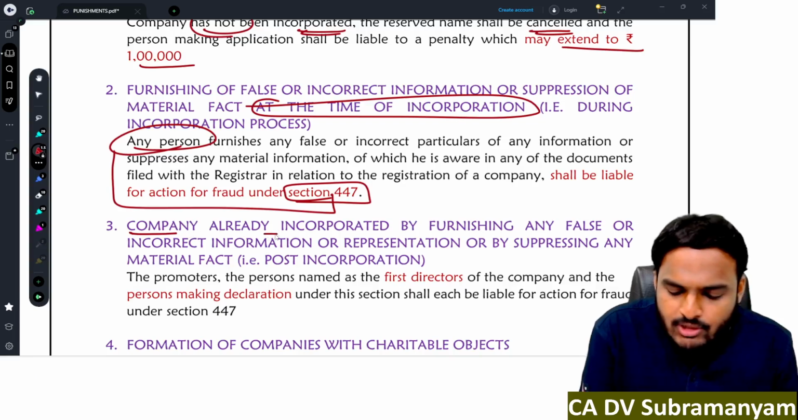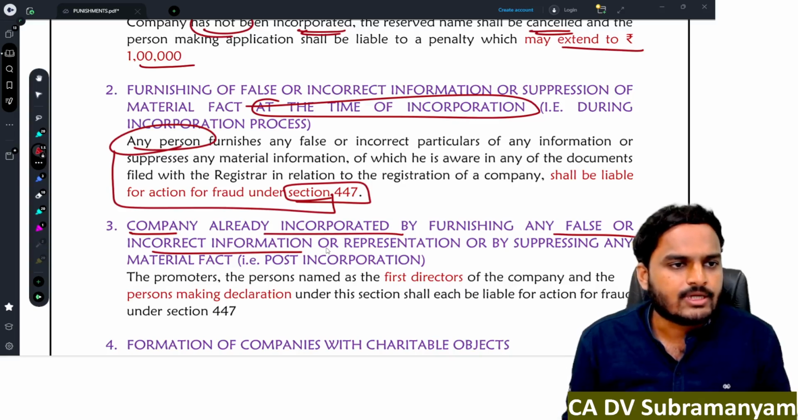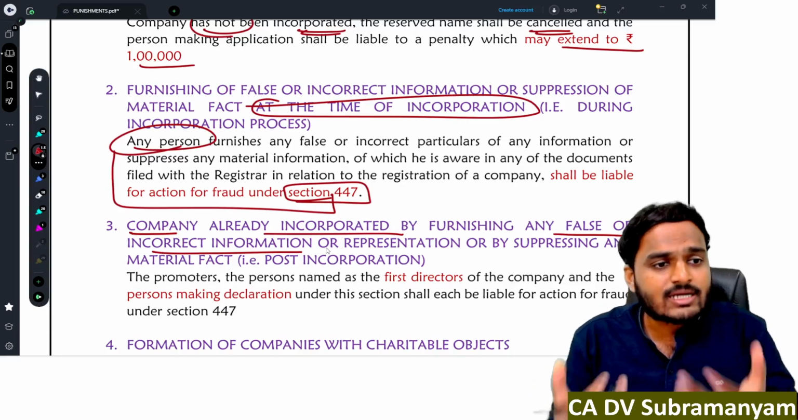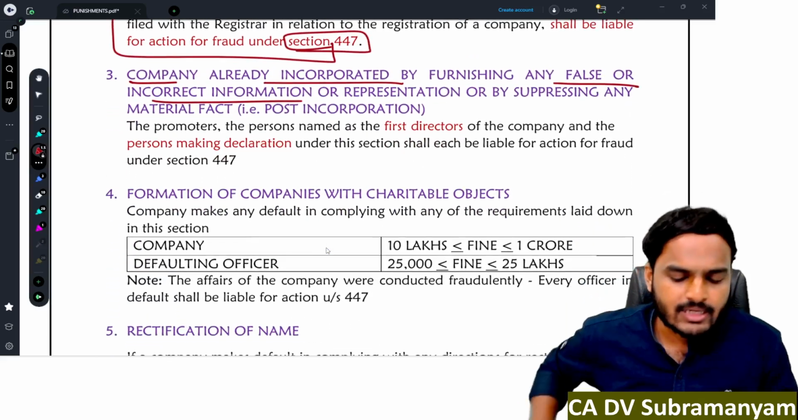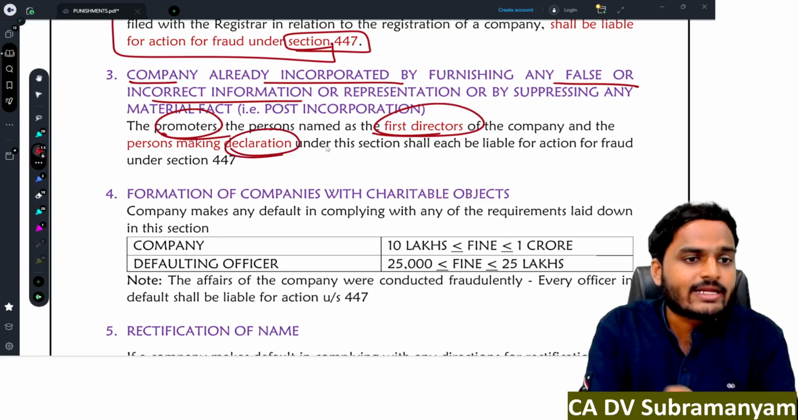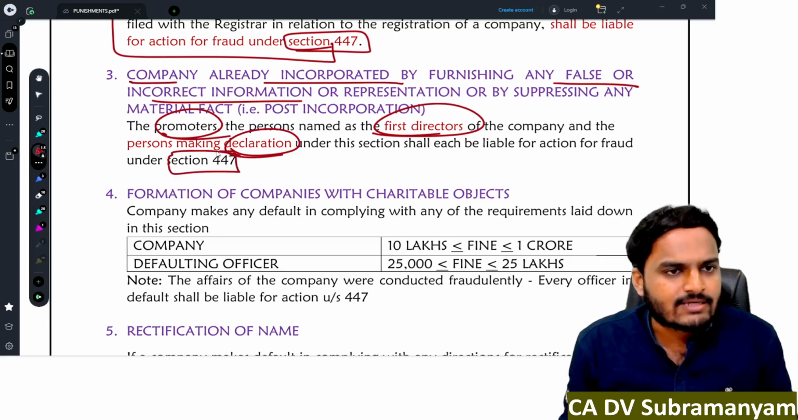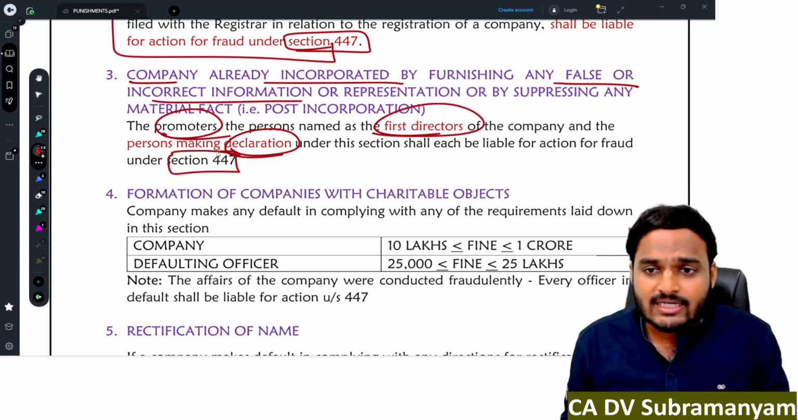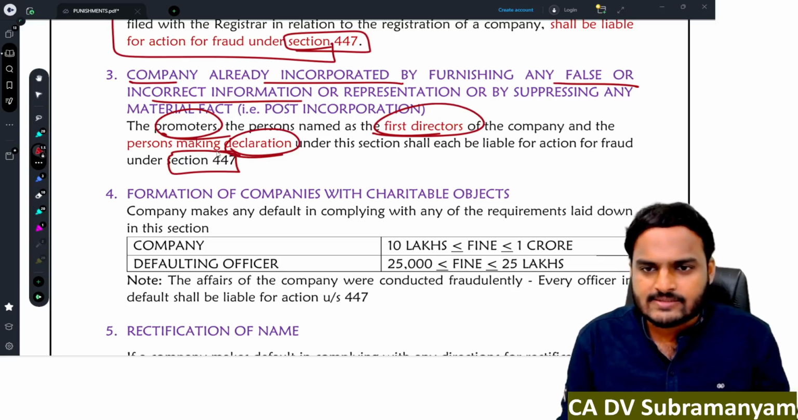Third one, company already incorporated by furnishing false or incorrect information. Second one, incorporation not yet finished. Third one, incorporation completed, company came into picture. In that case, promoters of the company, first directors of the company and the persons who made declaration under this section will get punishment under section 447. So what is the punishment of section 447? I will revise it in prospectus chapter. Just wait a couple of minutes.